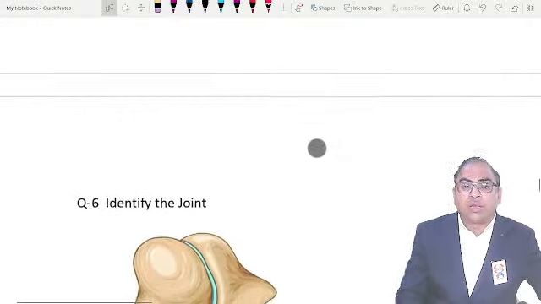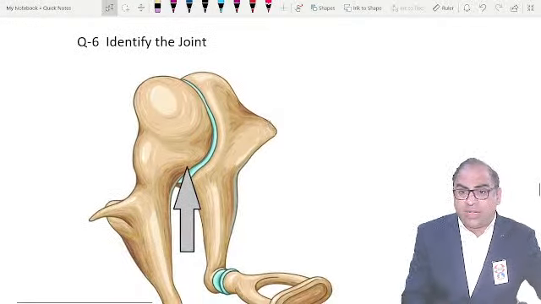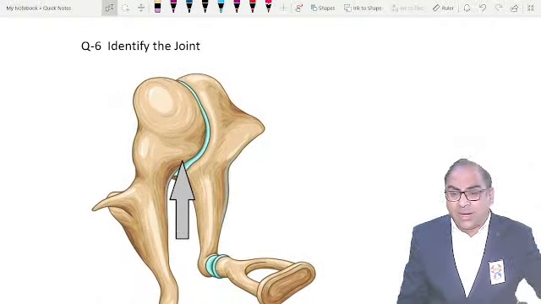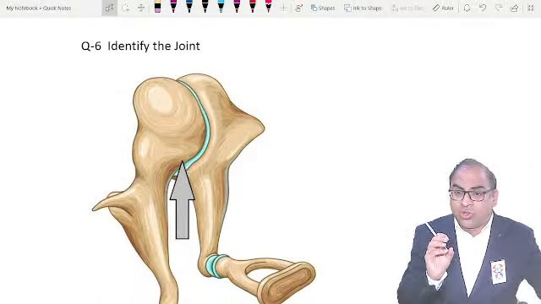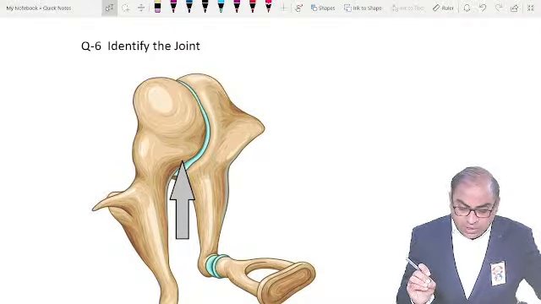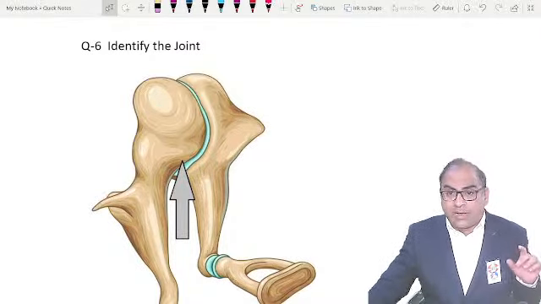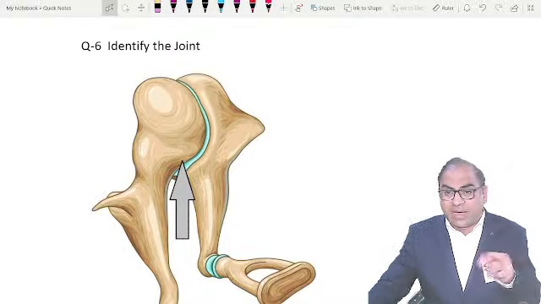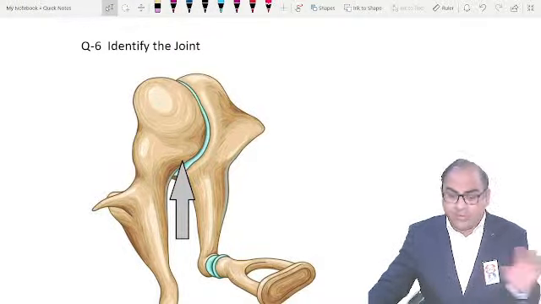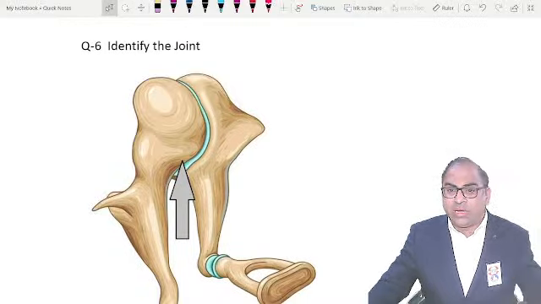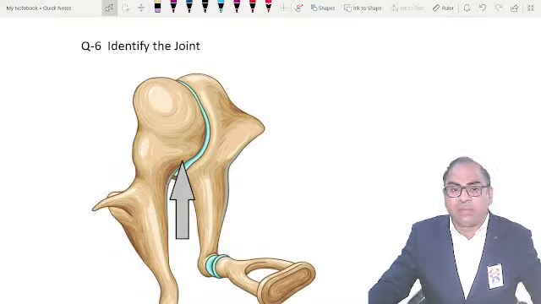Clear? Coming to the next one: identify the joint. They have given you this joint. Again, discuss in the classroom, beta. Joints of the larynx and joints of the ear are both synovial. Dr. Satish, is it clear that if only endolymphatic hydrops or Meniere's is given, they will give either of these two choices? They can't give both choices. So the answer will be Meniere's disease or endolymphatic hydrops, one and the same.